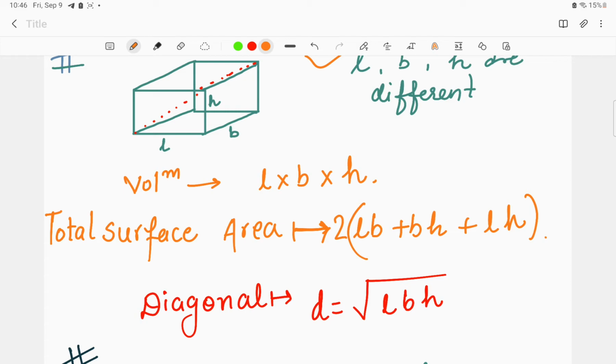So for each rectangle in case of cuboid, consider this one. The area for this particular rectangle is equals to what? Length into breadth. It means length into h over here, that is L into h, LH.